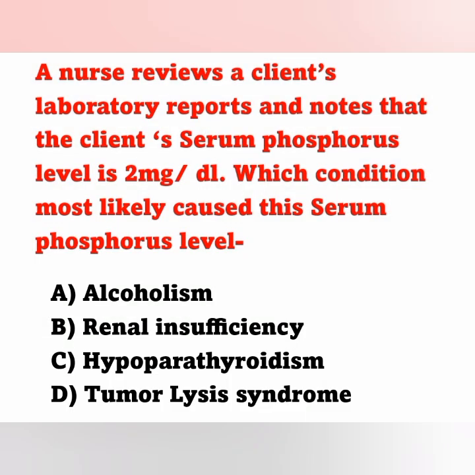And the next question, a nurse reviews a client's laboratory reports and notes that the client's serum phosphorus level is 2 mg per deciliter. Which condition most likely causes this? Option A alcoholism, option B renal insufficiency, option C hypoparathyroidism, option D tumor lysis syndrome.